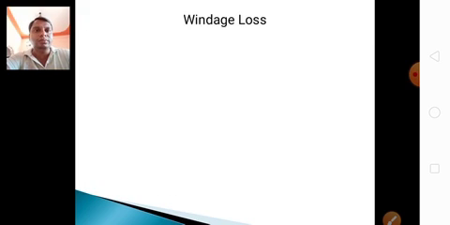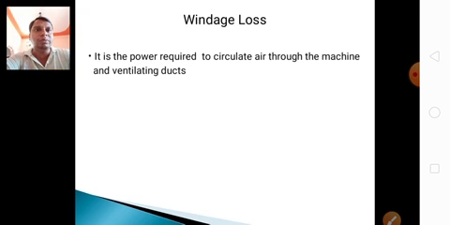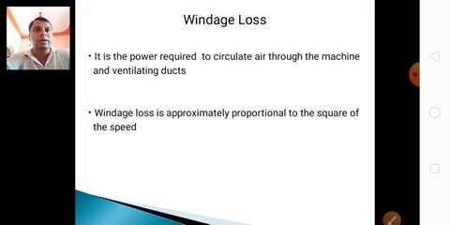Windage loss is the power required to circulate air through the machine and ventilating ducts. Windage loss is approximately proportional to the square of the speed. So when the speed increases, windage loss also increases.